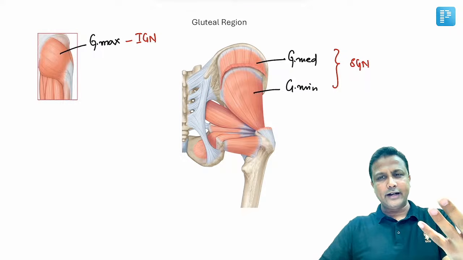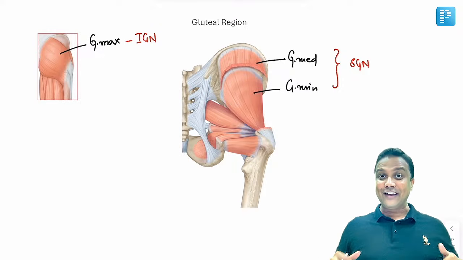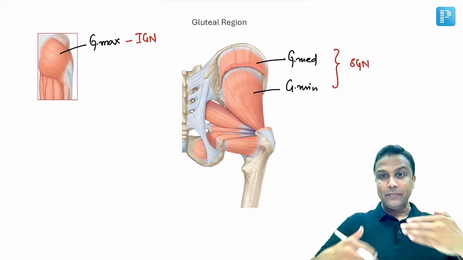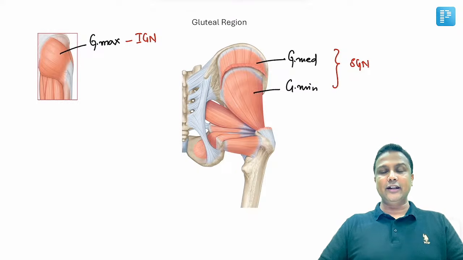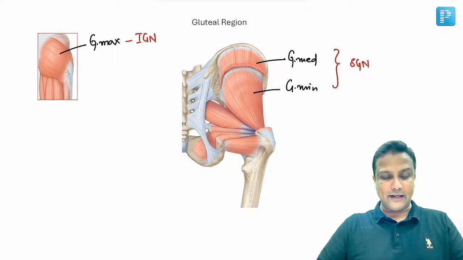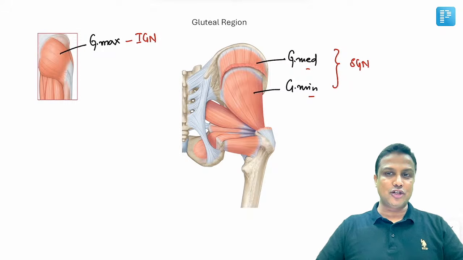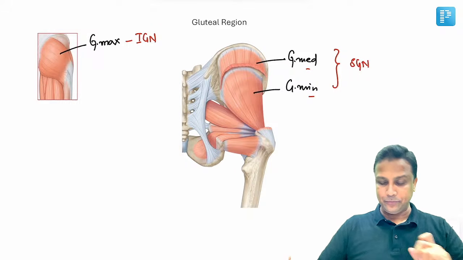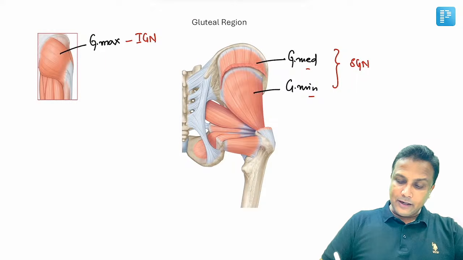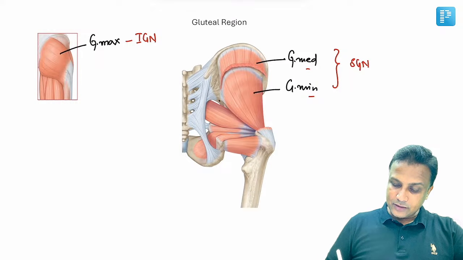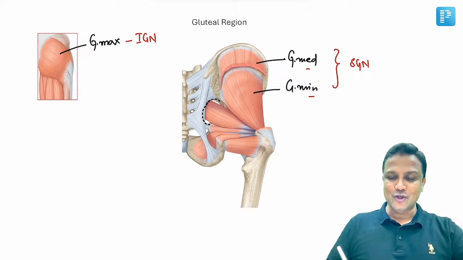For example, you are sitting there, I'm sitting here. Our hip joint is actually flexed right now. So when you are climbing up the stairs, it will be extending. Extending the hip joint will be done by gluteus maximus. Whereas medius and minimus, these two will be helping in abduction at the hip joint. Keep that in mind. Now, apart from that, what else you have to remember here? This foramen here will be greater sciatic foramen.